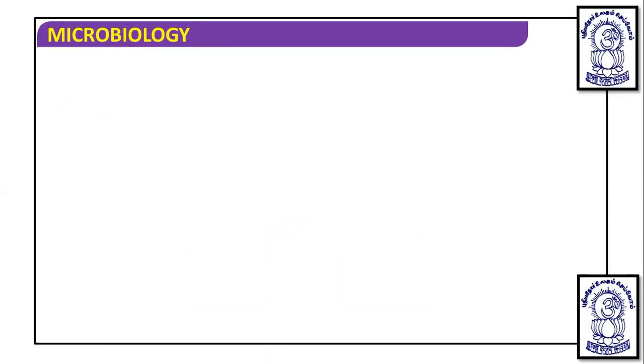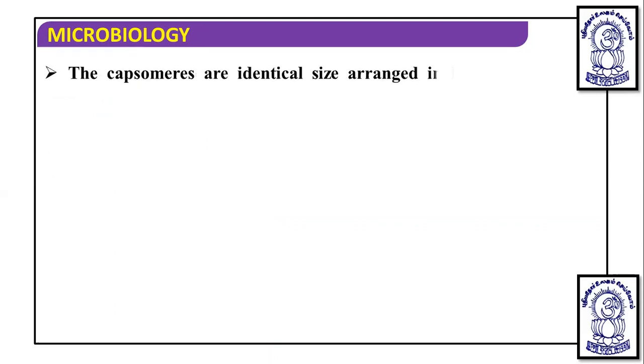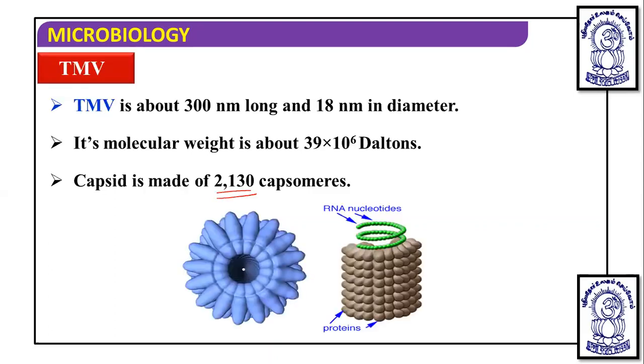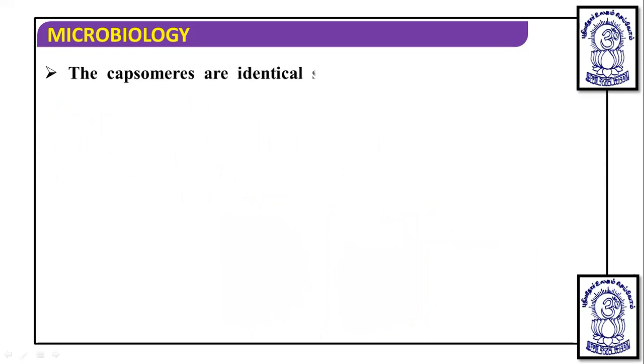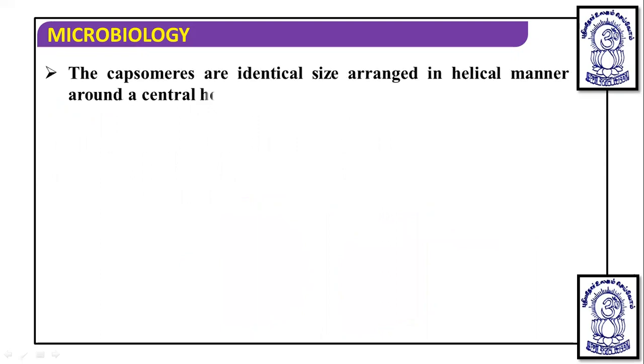In TMV, as you can see in this diagram, there is a single-stranded RNA surrounded by a protein capsid. Each unit is known as a capsomere. The capsomeres are identical in size, arranged in a helical manner around a central hollow space of 4 nanometer.